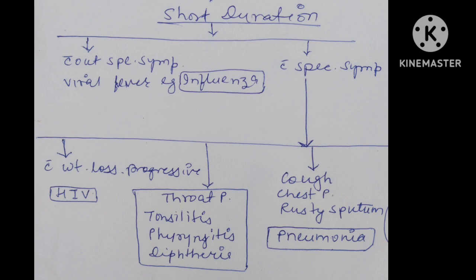Under short duration fever with specific symptoms, if the patient suffers from fever along with the weight loss that is progressive, it shows that patient is suffering from HIV. And if there is throat pain, tonsillitis, pharyngitis or diphtheria, it is the case of upper respiratory tract infection. And if there is cough, chest pain with the rusty sputum, it shows that it is the case of pneumonia.